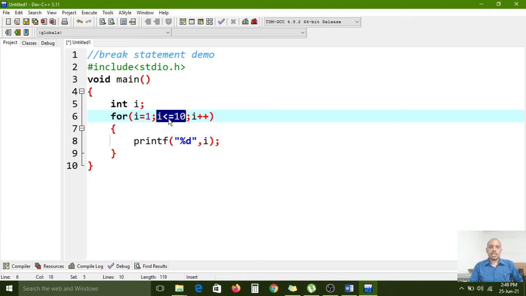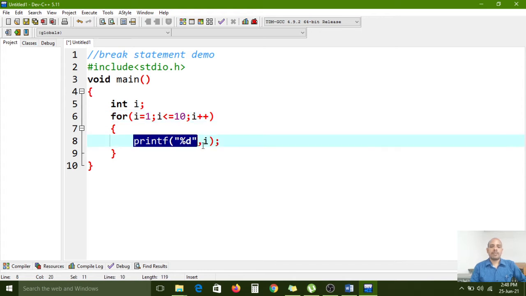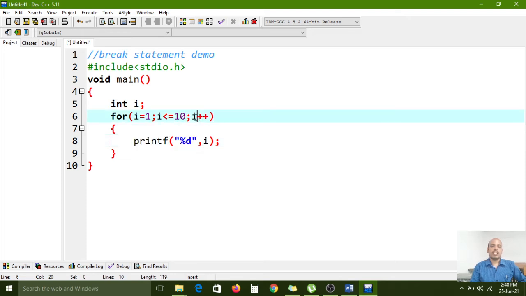So the condition is true, 1 less than or equal to 10. Immediately the control will enter into the for loop. Here I have written one statement that will execute, and the i value is 1, so 1 is printed. Again the control goes to the increment: i++ means 1 plus 1, which is 2. Again the control goes to the condition, and i is replaced with 2.